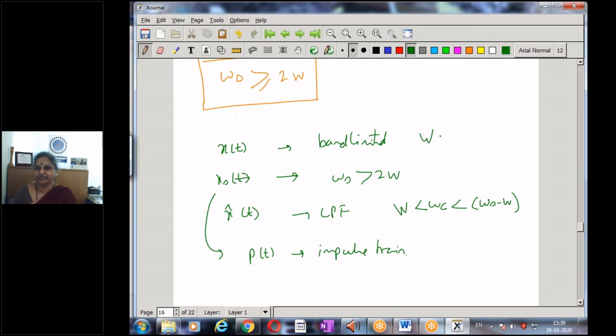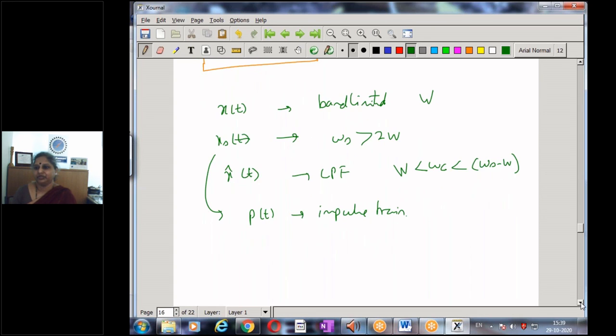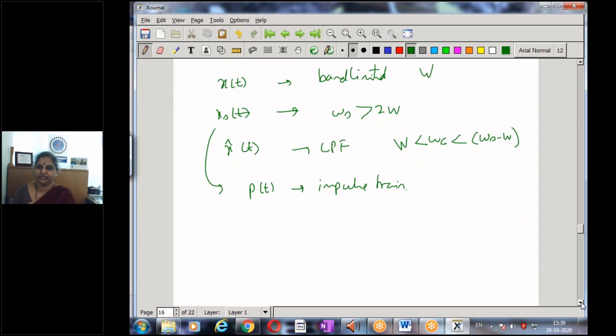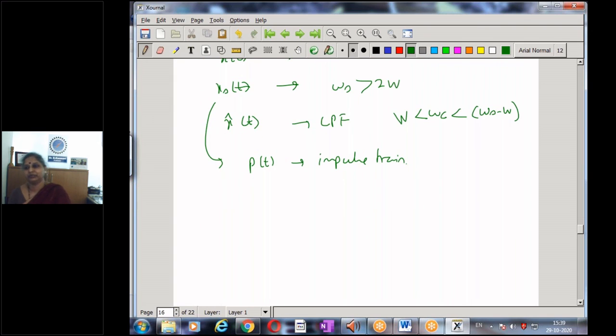As long as I have a band limited signal, and I choose my sampling frequency accordingly, it is possible for me to get back my original signal from its samples by passing it through a simple low pass filter. The sampling process is also extremely simple. I need to just multiply by an impulse train. In the next module, we shall see the impact of using pulses.